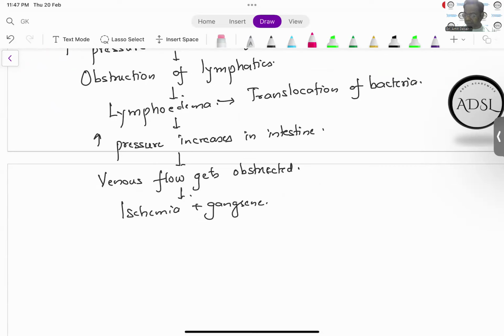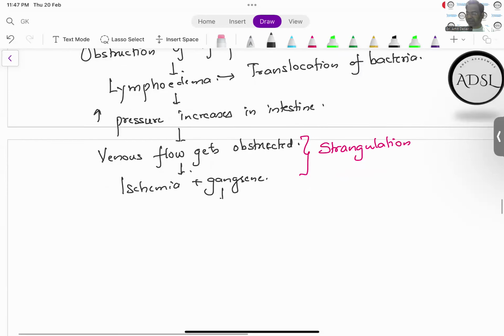This is what we call strangulation. Of course, once there is gangrene, this will give rise to perforation. And once there is perforation, there will be peritonitis, which can be fatal. It can give rise to septic shock and death.